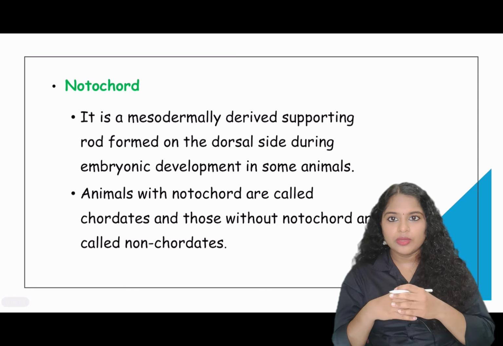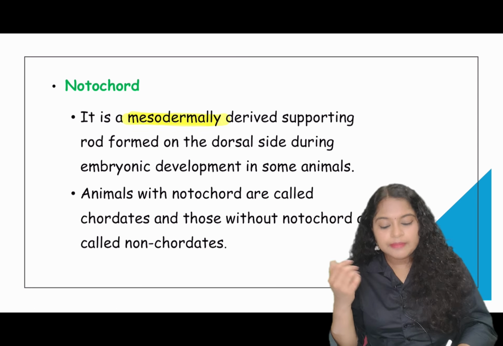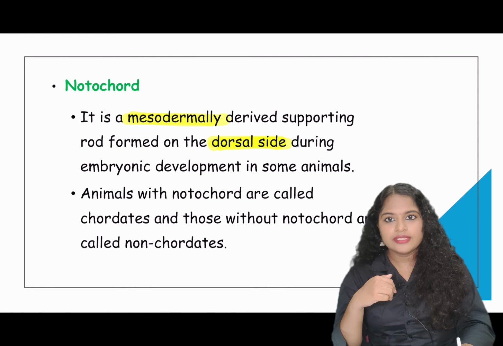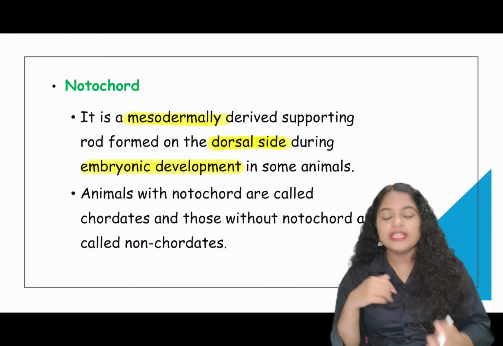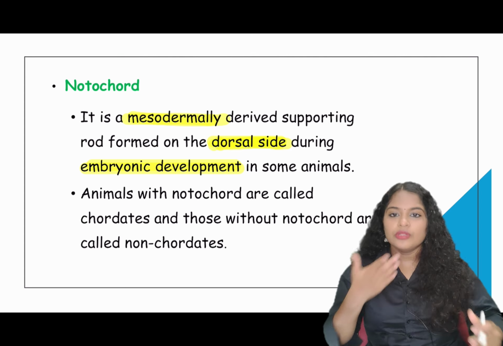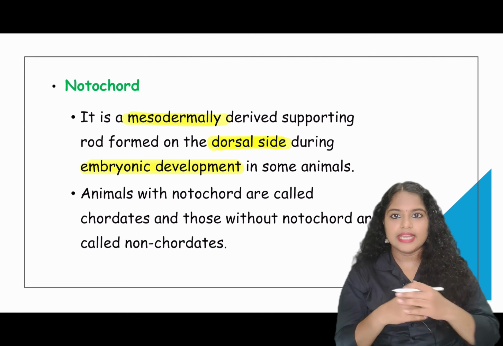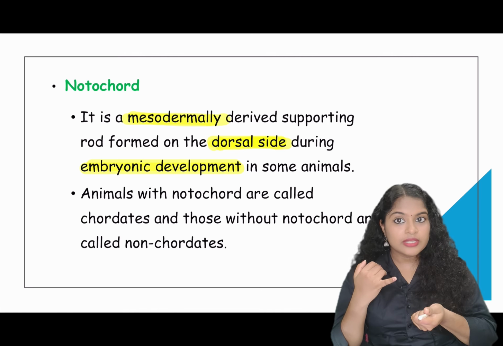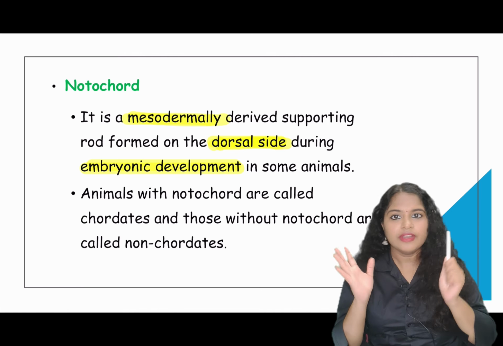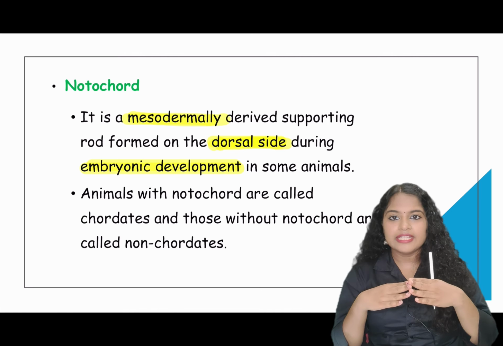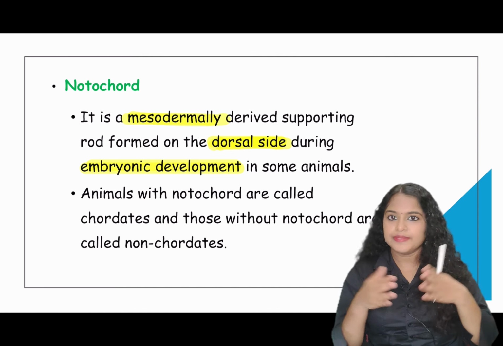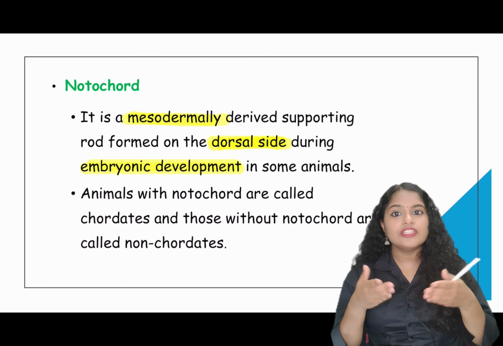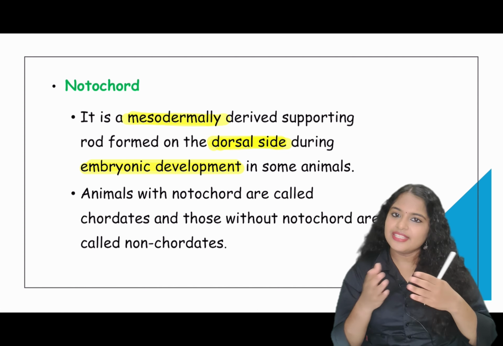Now coming to notochord. What is notochord? It is a mesodermally derived rod-like structure which is found on the dorsal side during the early embryonic stage of an animal. So this is the ventral side and this is the dorsal side. There are two types of organisms based on the presence or absence of notochord. If the notochord is present, these animals are called chordates, and if the notochord is not present, such animals are called non-chordates.